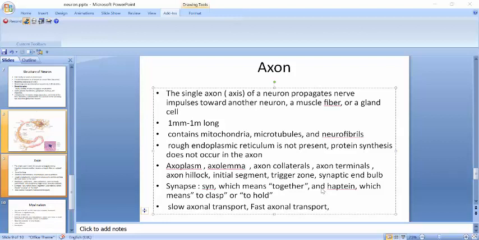So when neurotransmitter molecules are released from synaptic vesicles, they excite or inhibit other neurons, muscle fibers or gland cells, like they cause muscle fibers to contract.